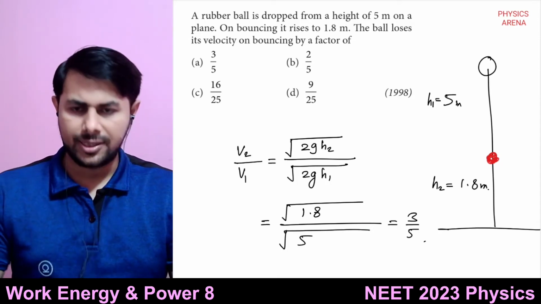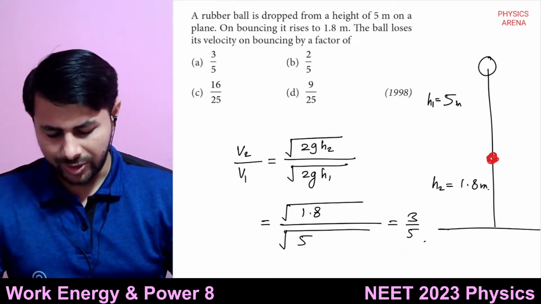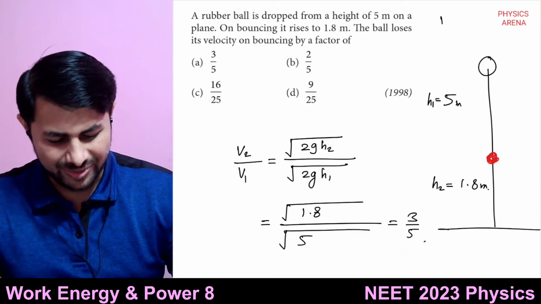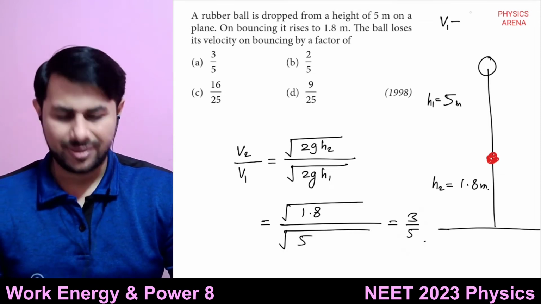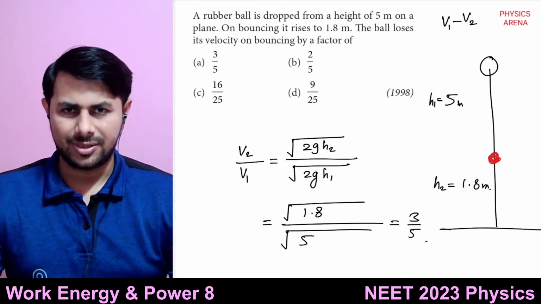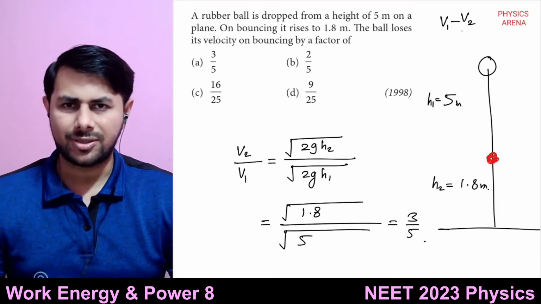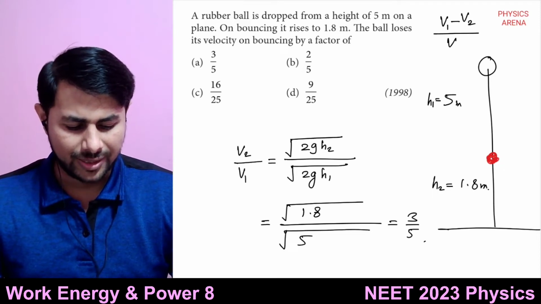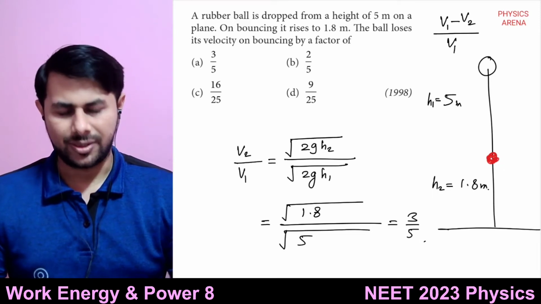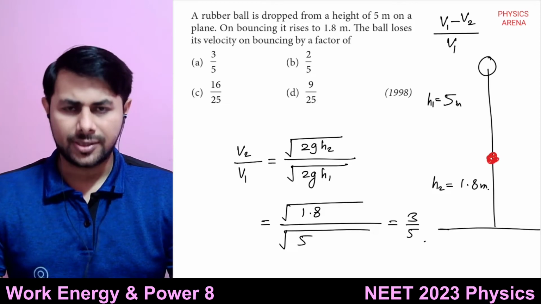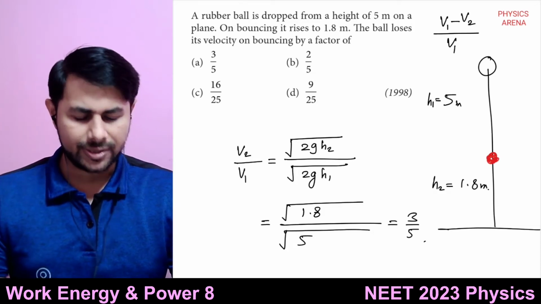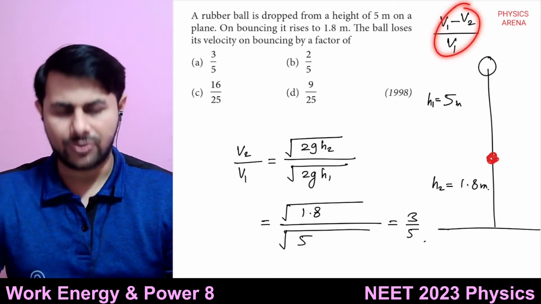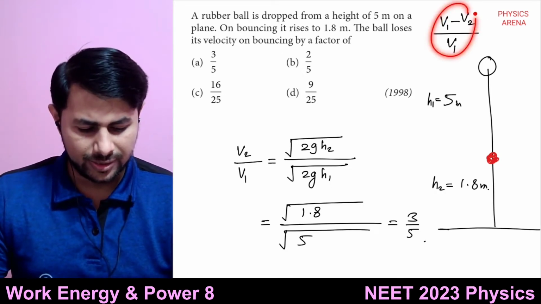So is this the answer? What will be lost in velocity? It will be v1 minus v2. This is the loss in velocity. And you want the factor of that, by what factor, relative to the initial velocity. Does it lose the velocity? This is the question, right? So this is the thing that you have to find out. How much will this be?